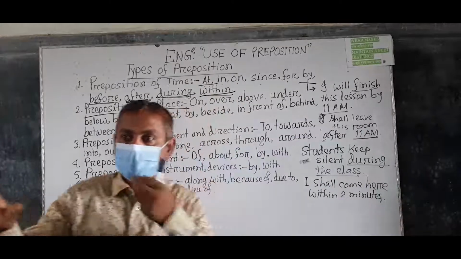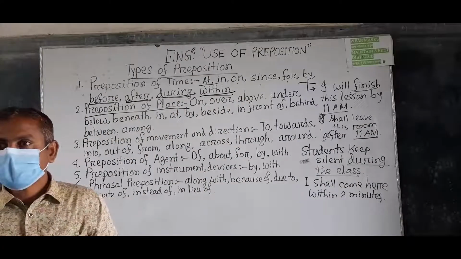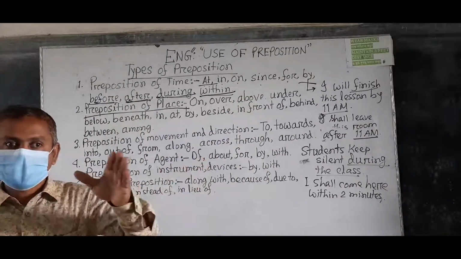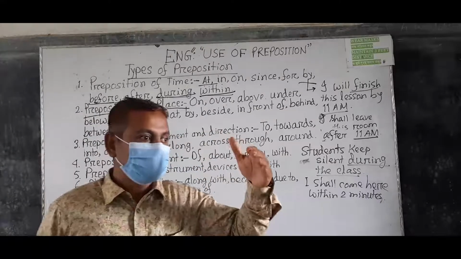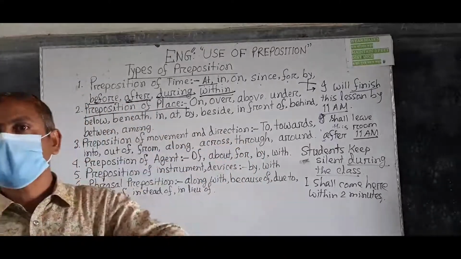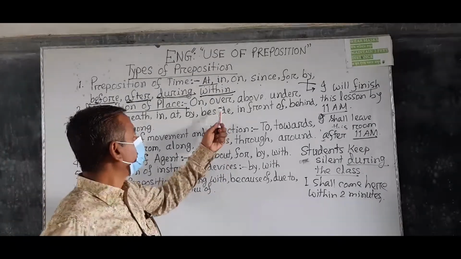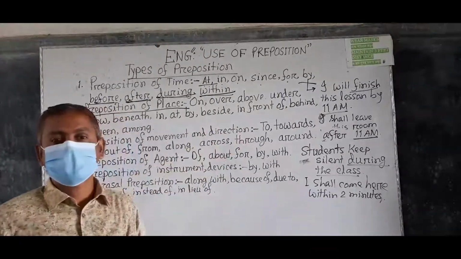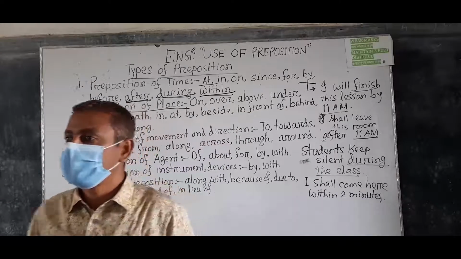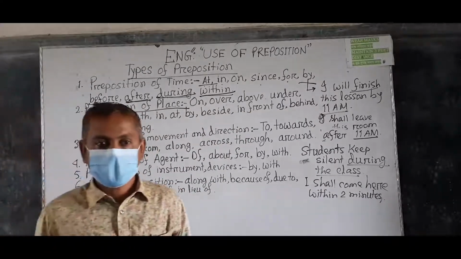Okay? So in indicates someone's or something's position in an enclosure. So in is used before a place which has a boundary.